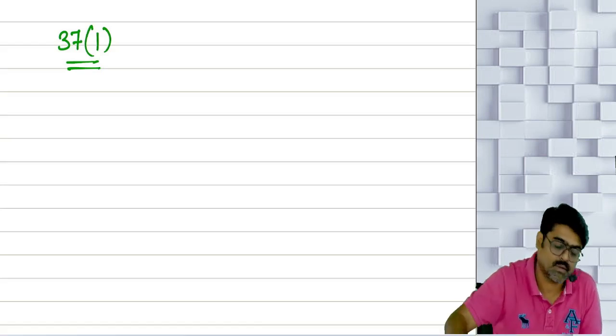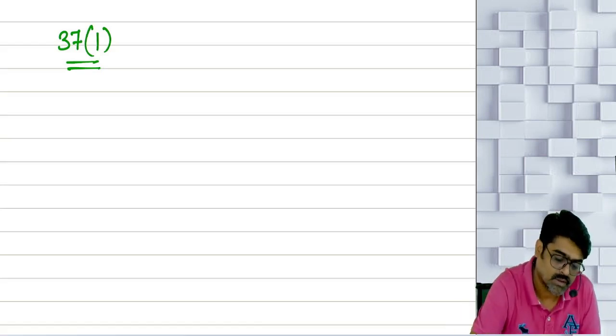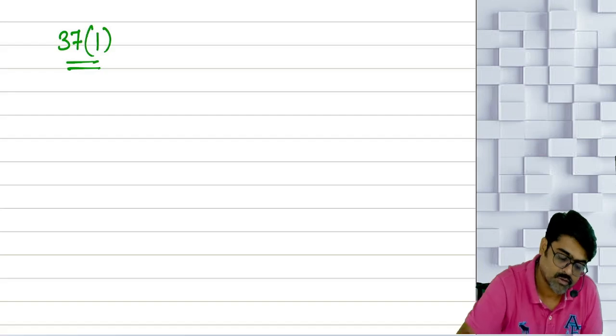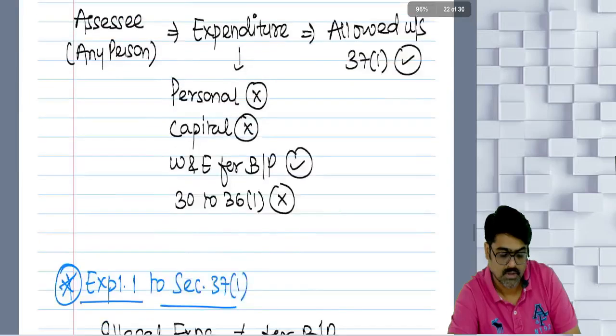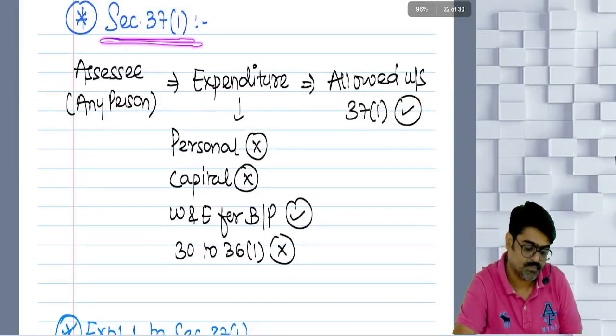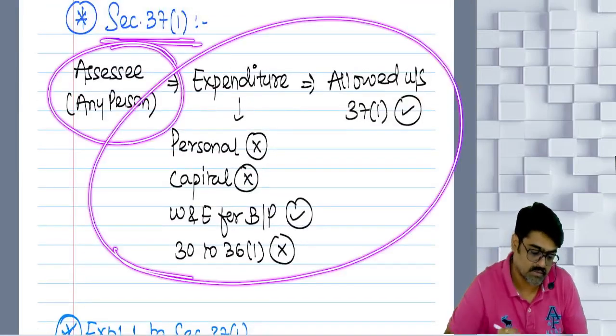Okay, perfect. Now see, 37(1) has 3 small explanations. Read this entire part.